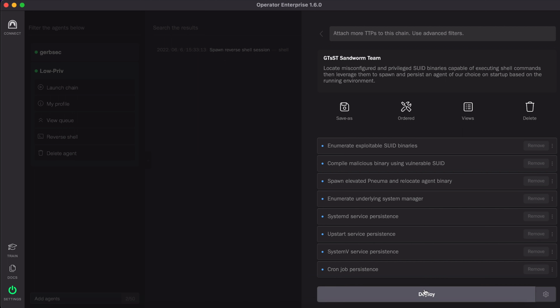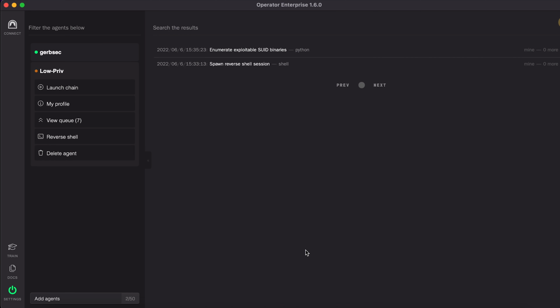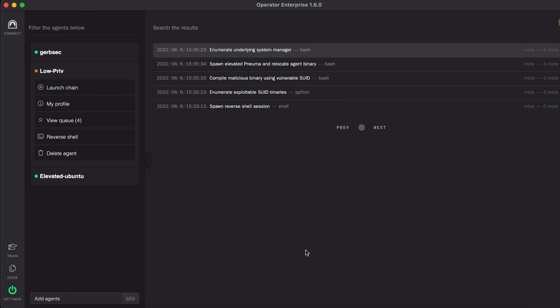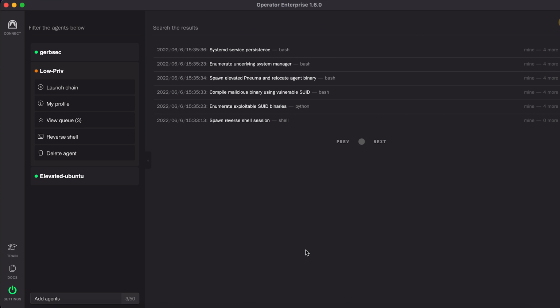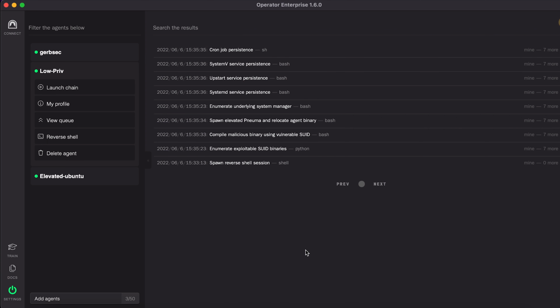So I'll go ahead and deploy this right now, and we'll see it get to work. The finding of the SUID binary is usually just machine based, how long it's going to take. If you're using low RAM, low CPU, it's going to take a little longer. But as you can see, the chain went in.